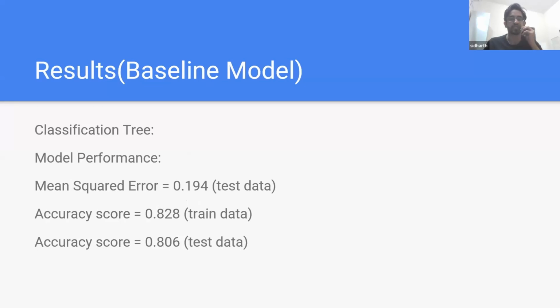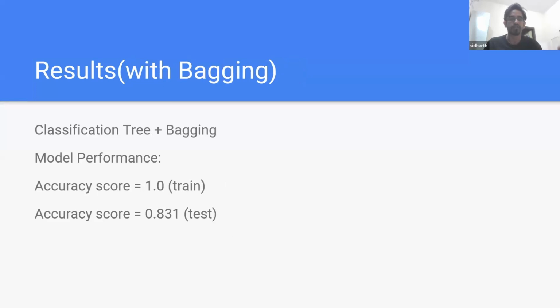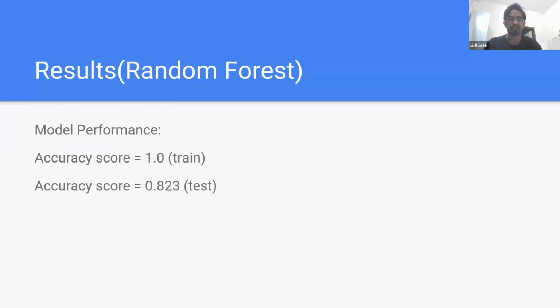So the results are that for the classification decision tree, the mean squared error is 0.194 on the test data, which is not bad. The accuracy score is 0.82 and 0.80 for train and test data respectively. So that looks okay too. But for further improvement, we try bagging with classification tree and we find out that the accuracy score is 1.0 and 0.83 for train and test respectively. So it has slightly improved in the case of test data.